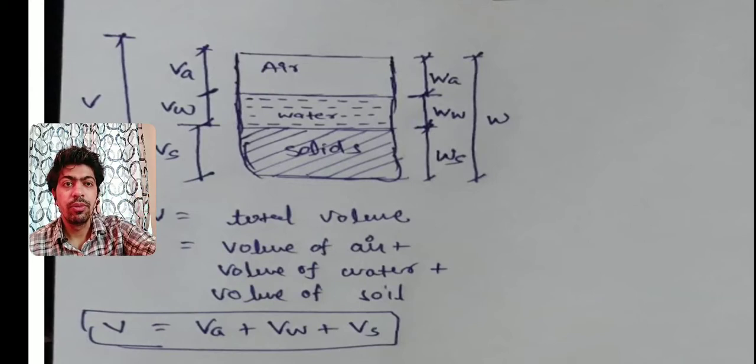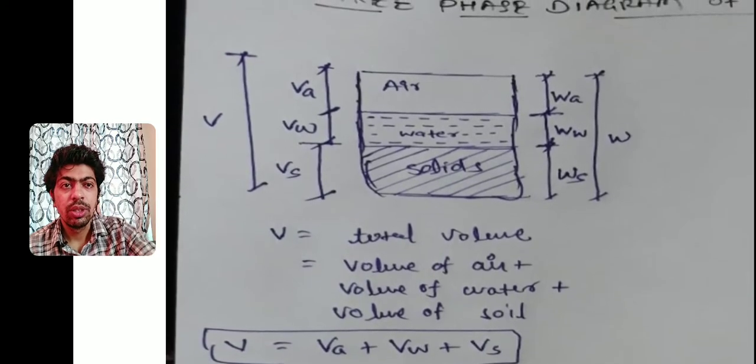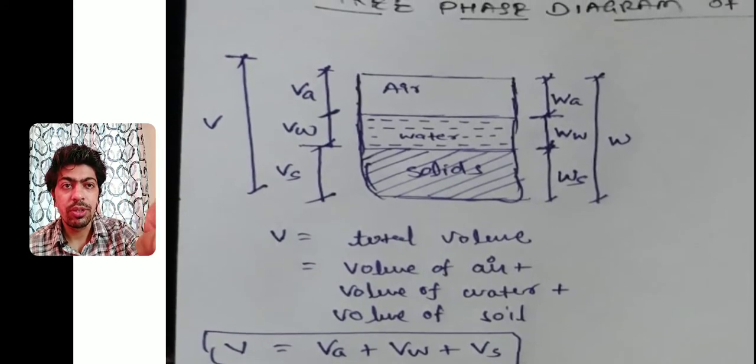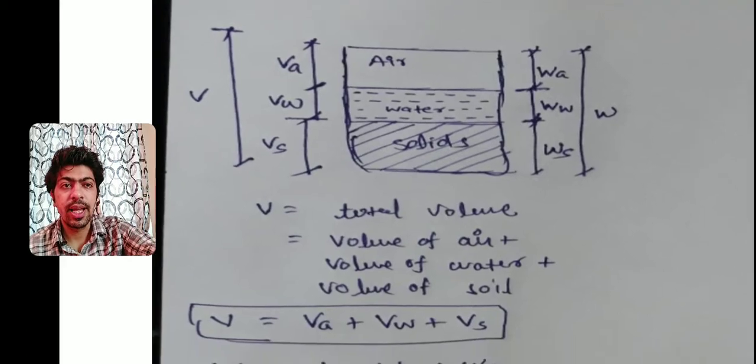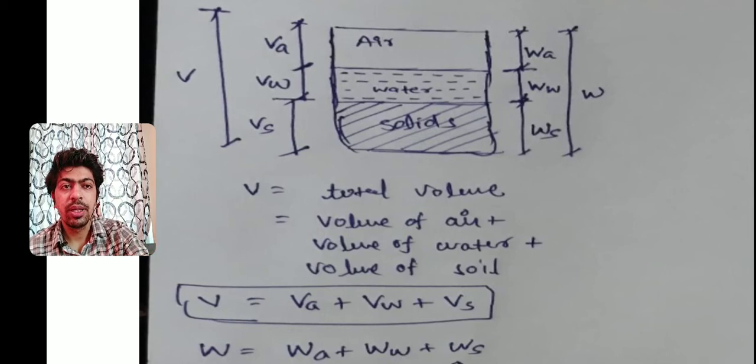Okay, now if we want to find the total volume, what we need to do is add the volume of solids, volume of water, and volume of air. Okay, so as I have shown in this, total volume indicated by V is equal to volume of air plus volume of water plus volume of solids.